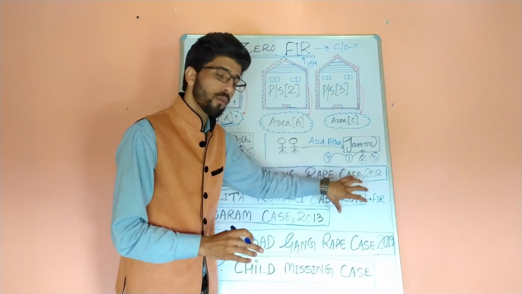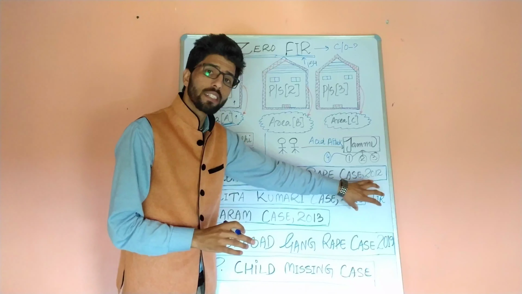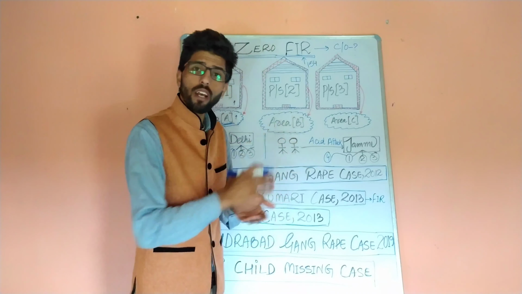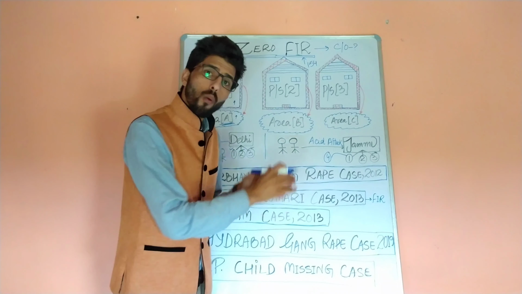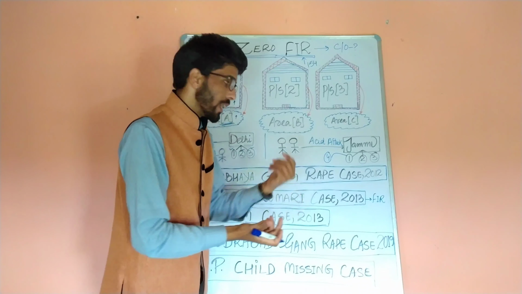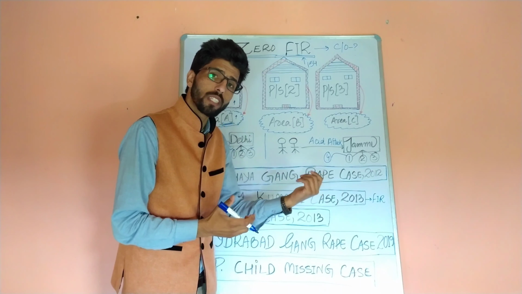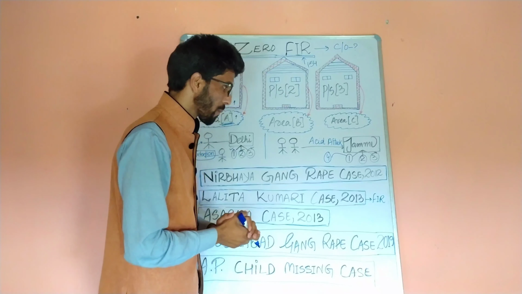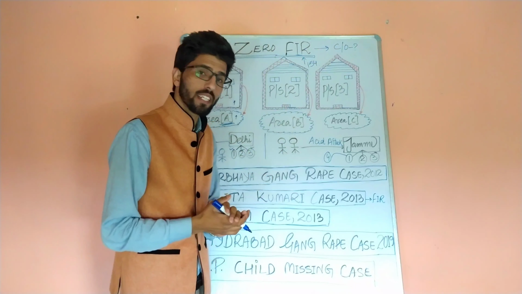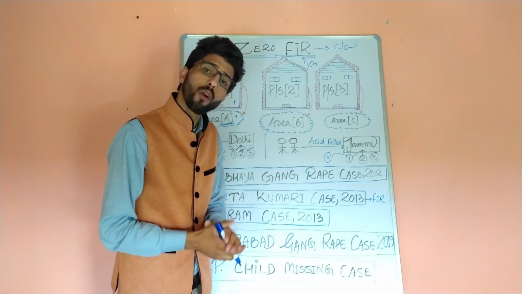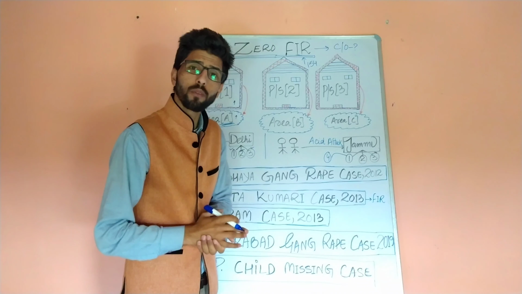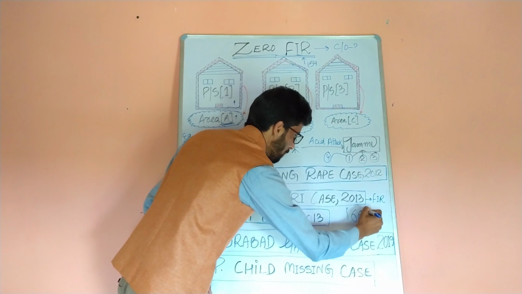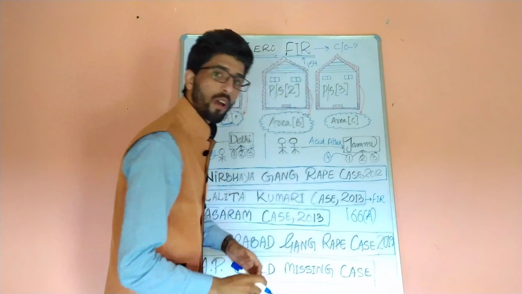Not only this, it was also held in the same case that the police officer cannot take the plea that they do not have jurisdiction. What does that mean? Whether they have jurisdiction or not, if they come across knowledge of a cognizable offence, then they are bound to register an FIR. If they don't, then action will be taken against them. And one more provision was incorporated by way of the Criminal Law Amendment Act 2013, that is Section 166A of the Indian Penal Code.